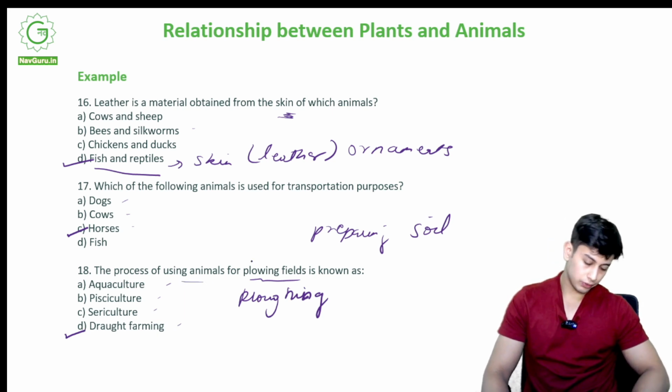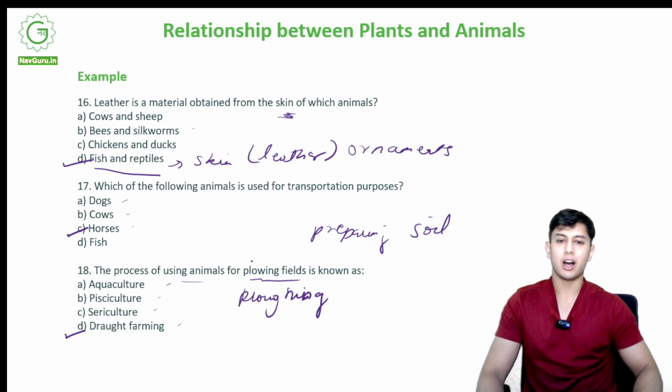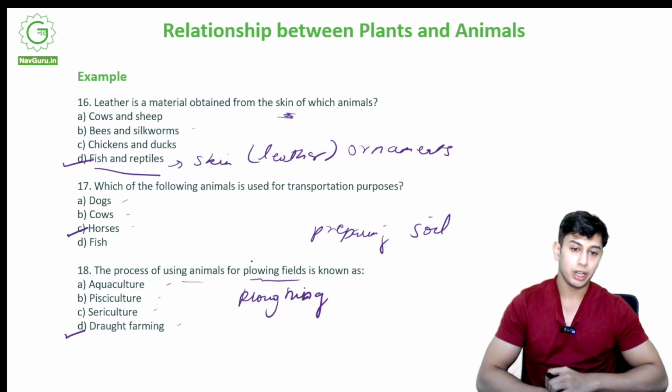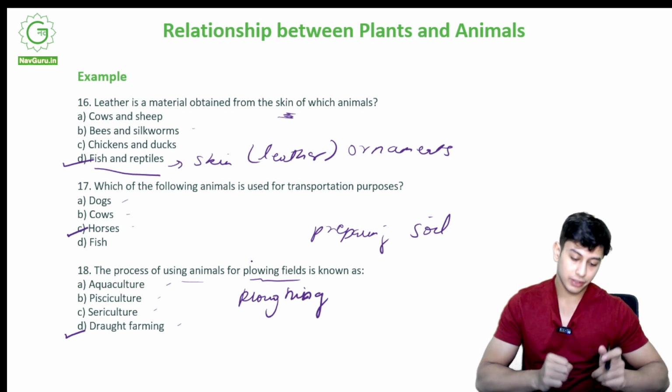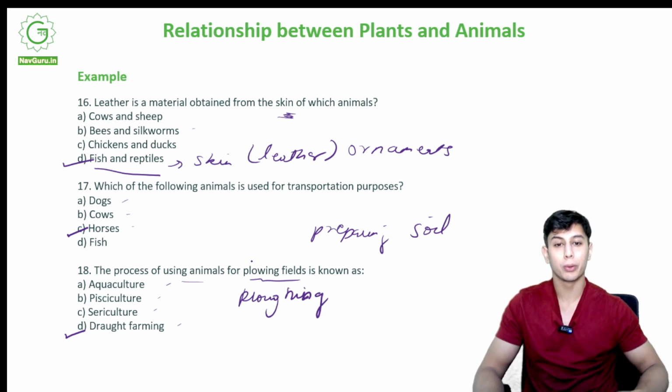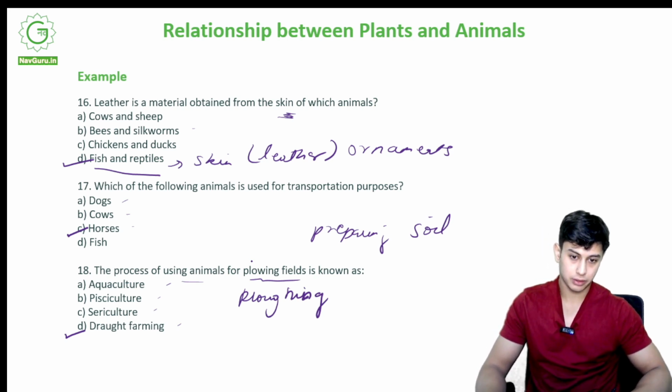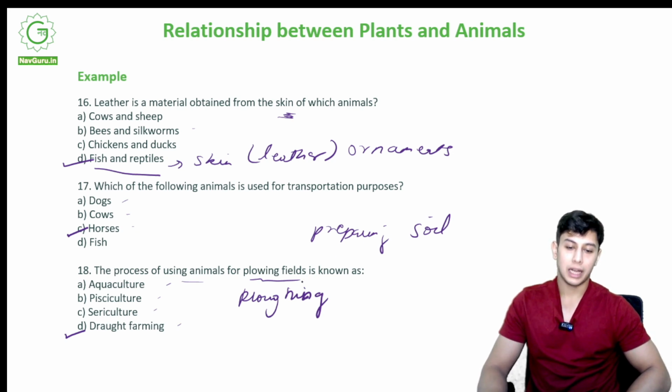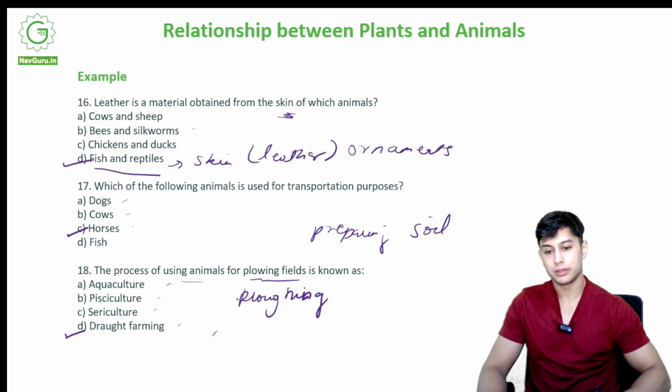For example, if there is a very harsh land, and a very big land for that matter, if I individually go and plow the land, it will take me a lot of time. But if I use animals, I use their power and I use tools for plowing, it will be done very quickly. So animals are used for plowing.